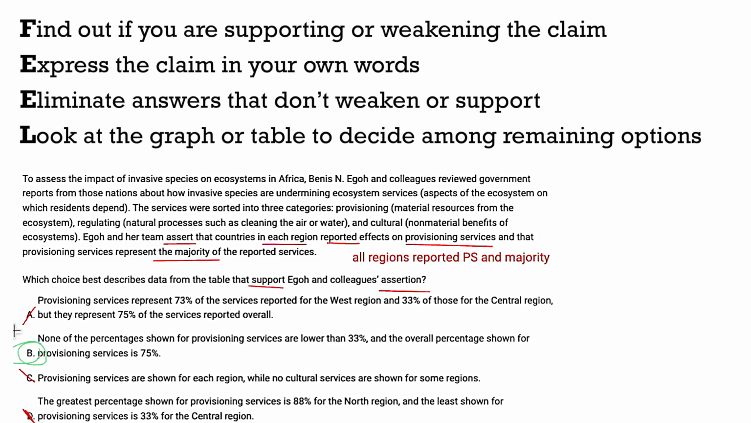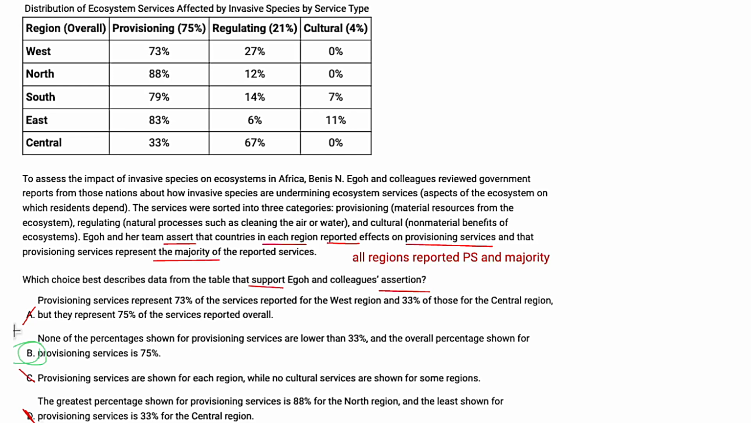And in case you were curious, the L in feel is to look at the graph or the table, but a lot of the time that step becomes unnecessary because eliminating based off of that hypothesis or assertion is usually enough to take care of it.